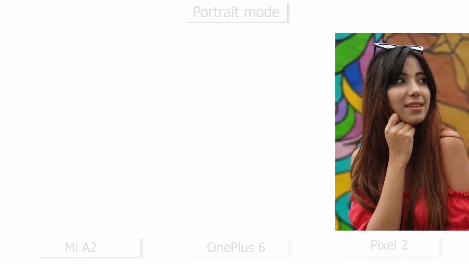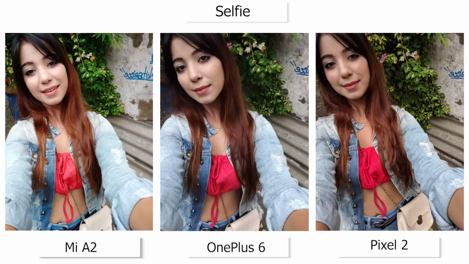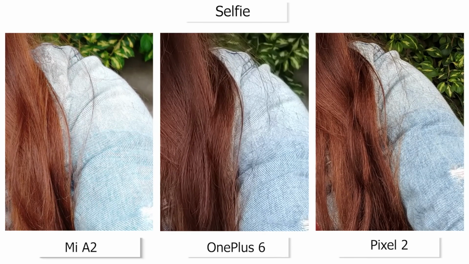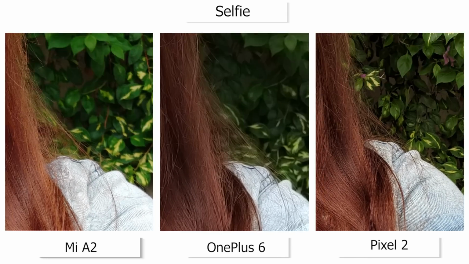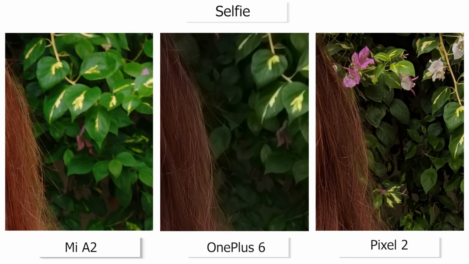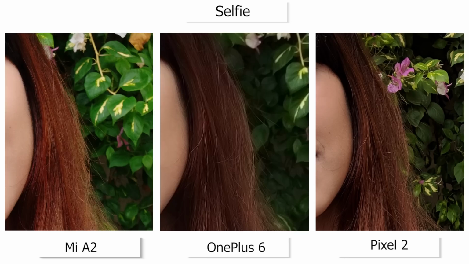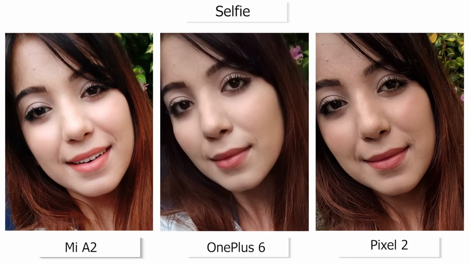Moving on to selfies, the moment we saw the Pixel 2 sample on our color calibrated display, we were floored. From the details in the textures on Bhavia's jacket to the background, the Pixel 2 selfie is better looking than the other two. We're not disregarding the selfies captured by the Mi A2 or the OnePlus 6, but we cannot deny that the Pixel 2's 8MP camera does a better job of capturing details.